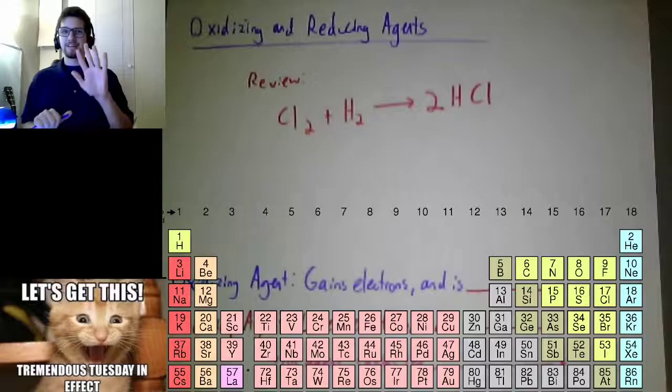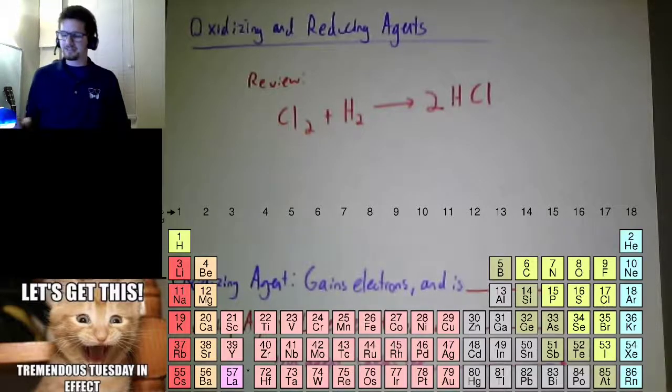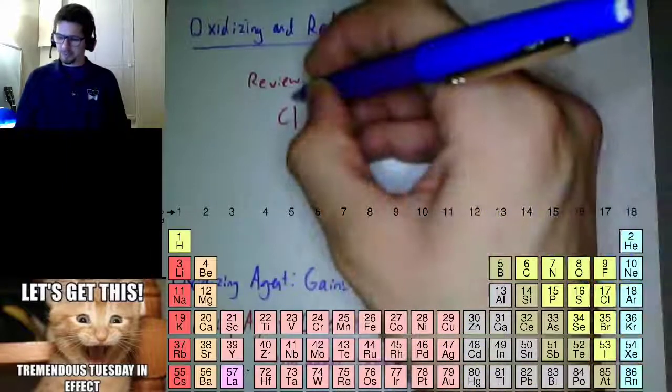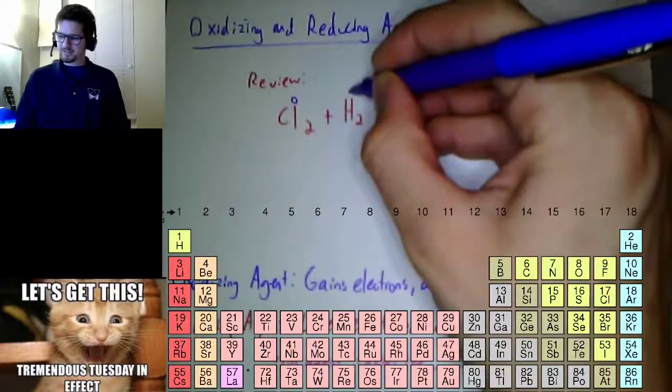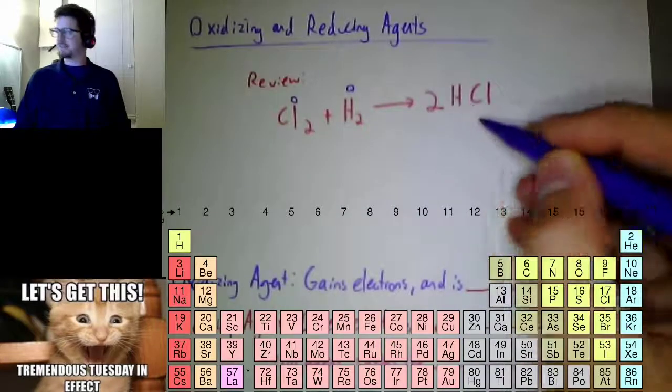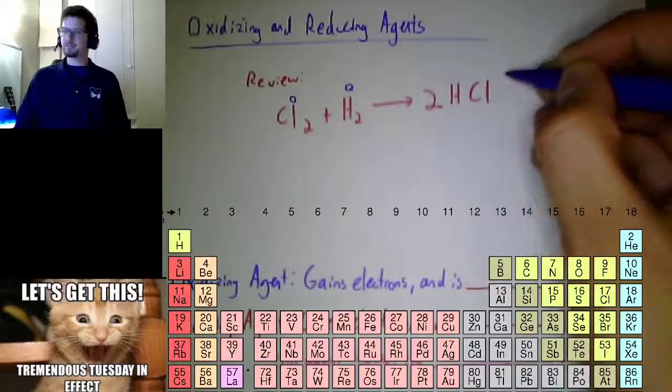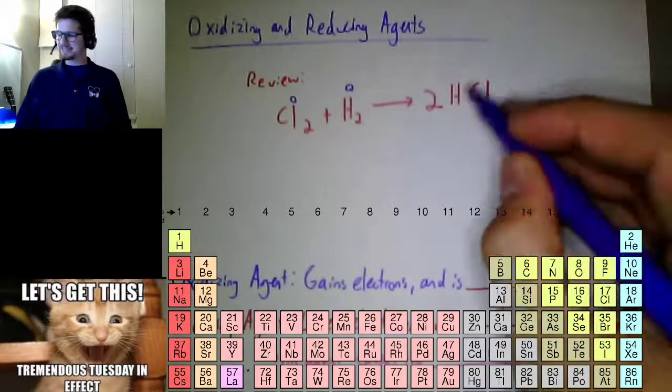I'd go through my list of 5 things, which you should have out right now to check. Number 1 says free atoms give us 0. That means my chlorine's a 0, my hydrogen's a 0. I don't know what that is yet. Number 2 says about ion charges. Do I see a plus or a minus up here? Nope. Number 3 says it needs to add to be 0.